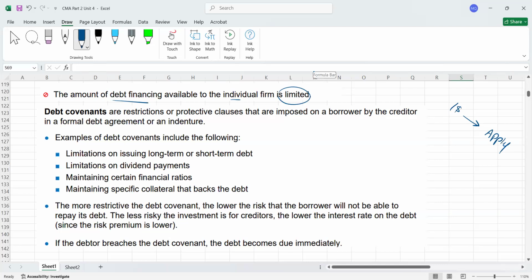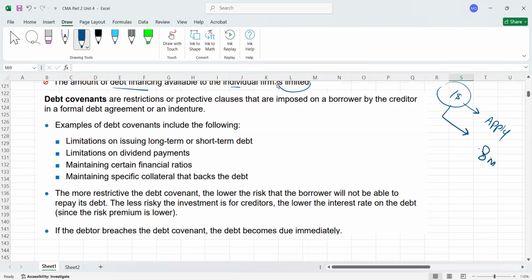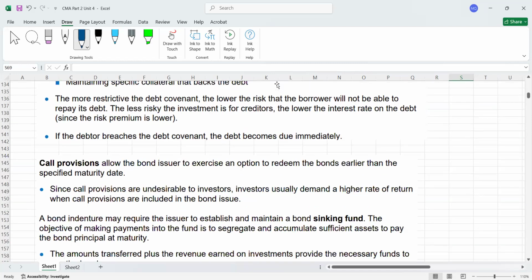Most of the time banks will offer you maybe 50% or 60% or a maximum of 80% of the house value. It means if the house value is $1 million, you can get $0.8 million as a loan. That is why they say the amount of debt financing available to the individual firm is limited. Companies always have limited assets, so you cannot take a loan of more than the assets figure. I'm not saying it's 100% sure you cannot raise more than the asset figure, but generally it happens.